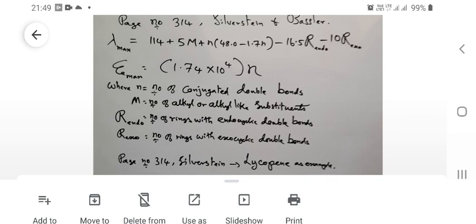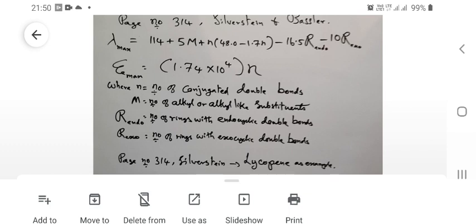It may be a vitamin molecule, beta carotene, alpha carotene, or an unsaturated fatty acid. So calculate the number of carbon-carbon double bonds; that number is equal to n.